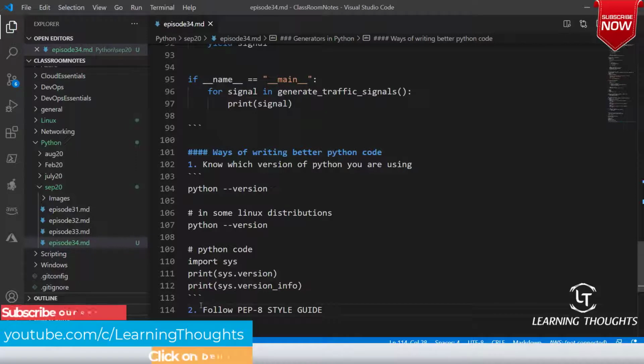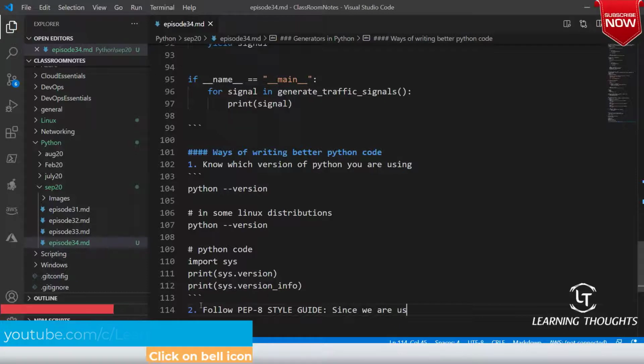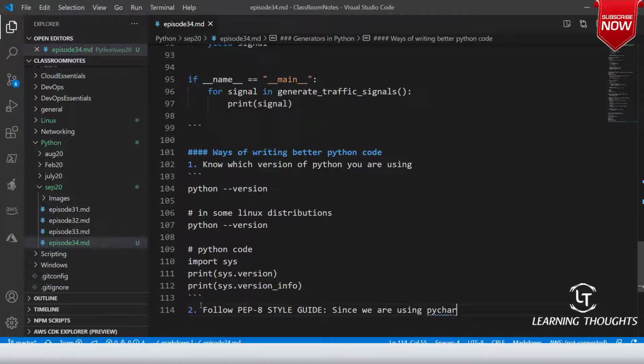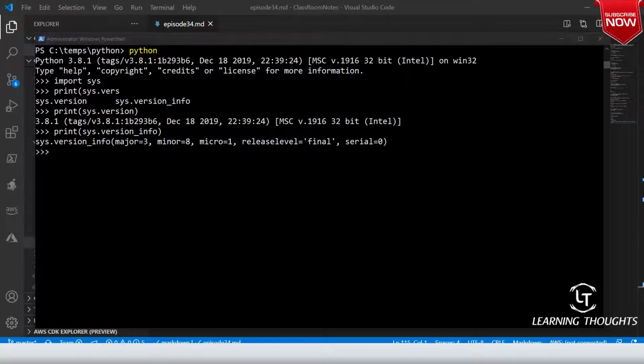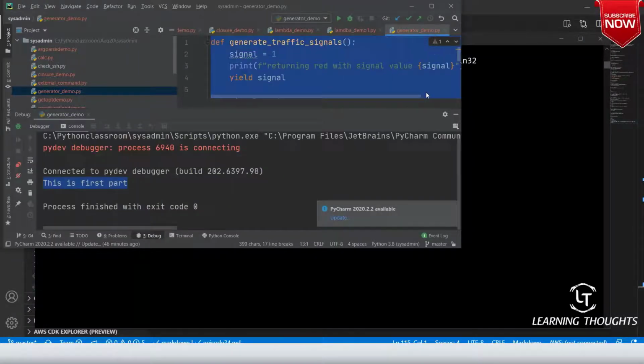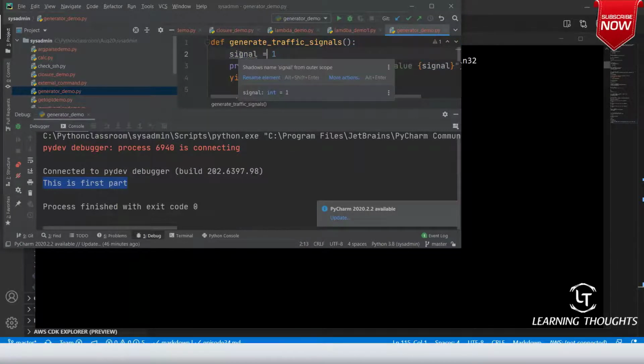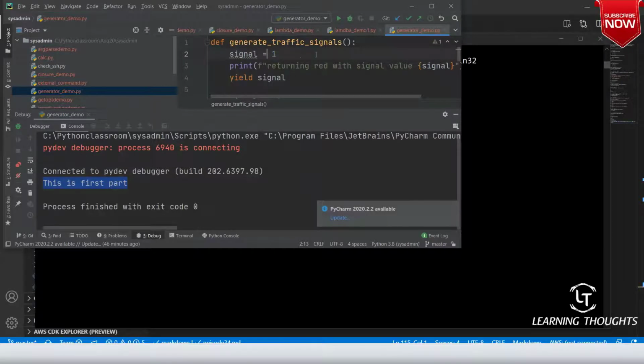Since we are using PyCharm, try to fix all the issues shown by PyCharm. Let me go to PyCharm. If you are seeing over here, it is telling that you are writing a signal and the signal is coming out of scope. This is fine. Okay, right.